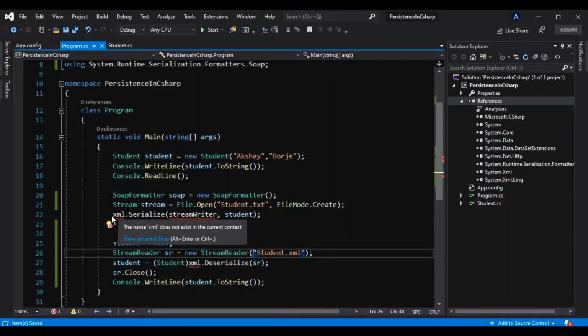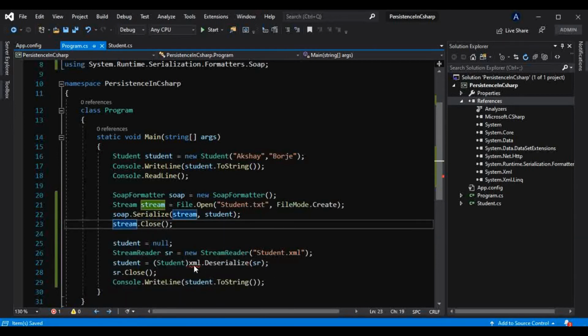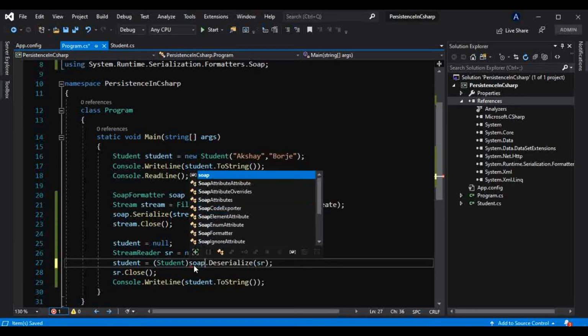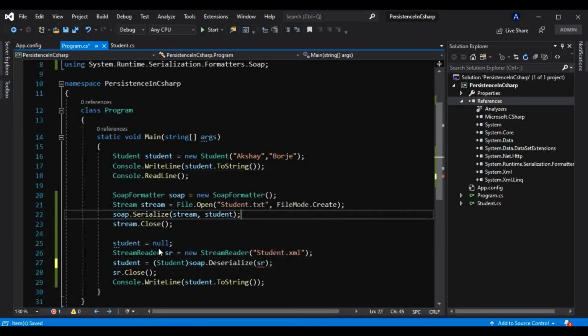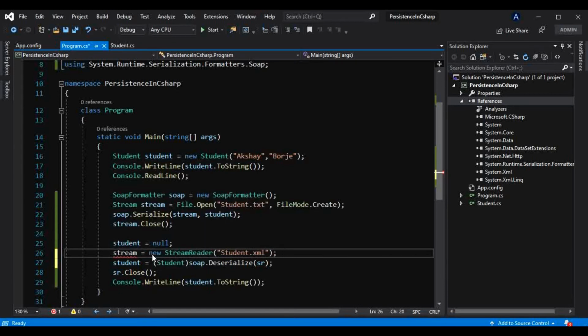Okay, now instead of this XML I will use this SOAP here, and in that I have to pass this stream, something like this, and we will close that stream. Similarly here it should be SOAP, and we already have that stream here, so no need to create that again.